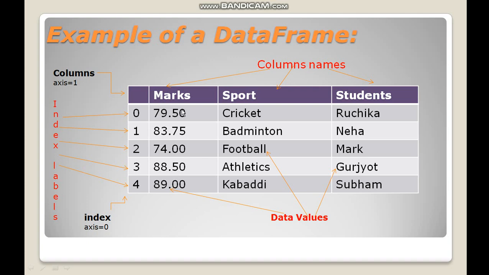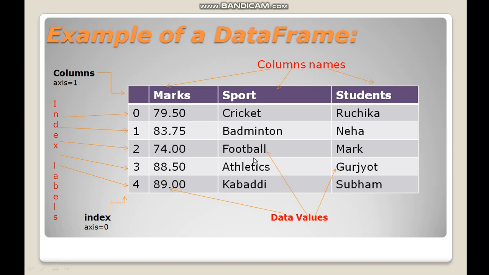So each data value can be identified with the row index and the column index. So this 79.50 is from the index 0 and the column marks. Cricket is from the index 0 and the column sports. So in this way the data frames are initialized.